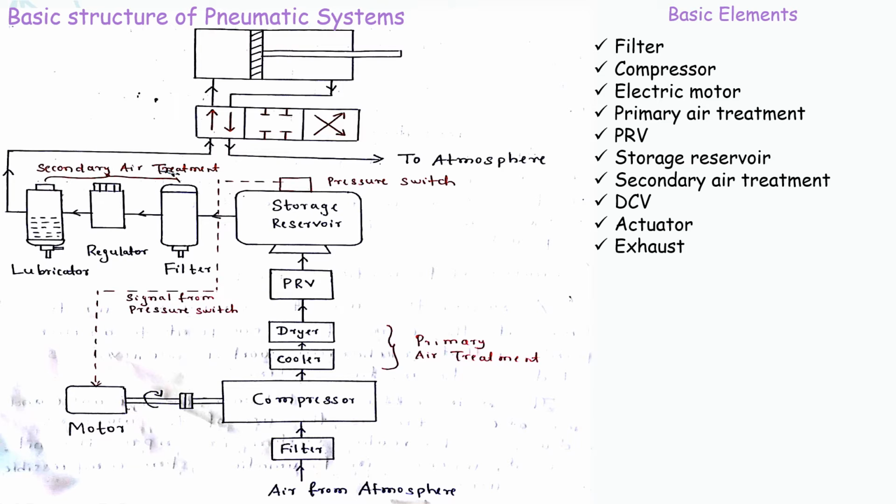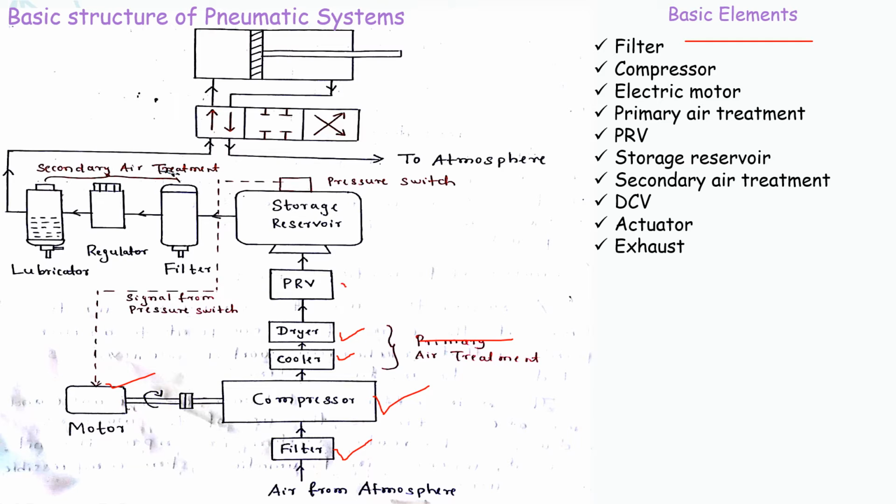These are the basic elements which are present in pneumatic systems: a filter, a compressor, an electric motor, and primary air treatment. In primary air treatment there are again two, one is a cooler, the other is a dryer.